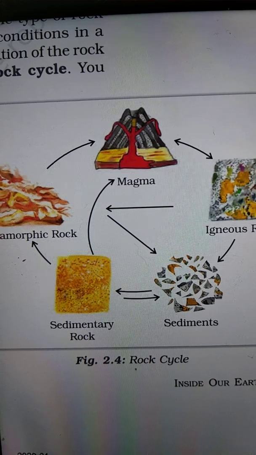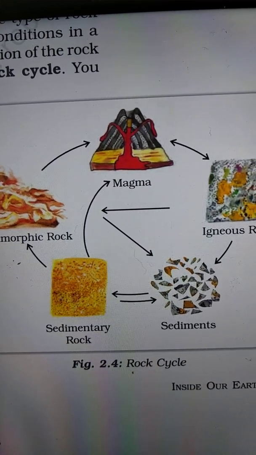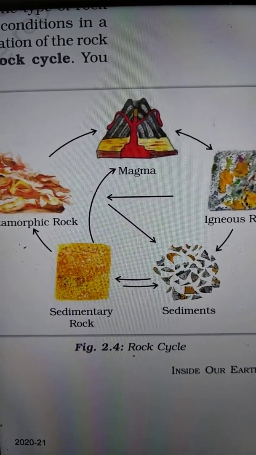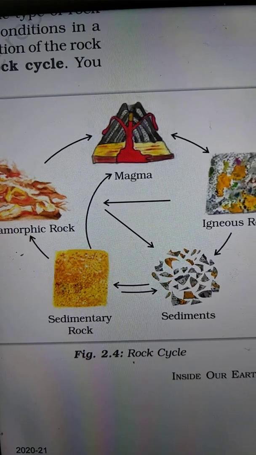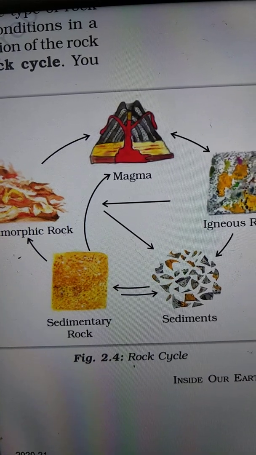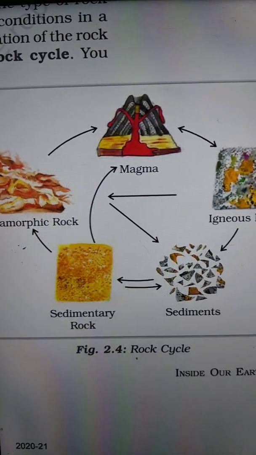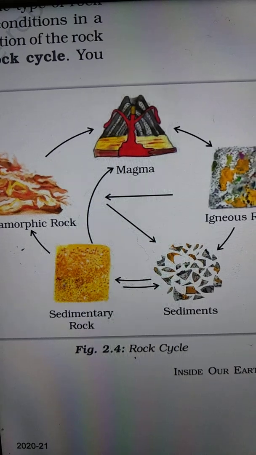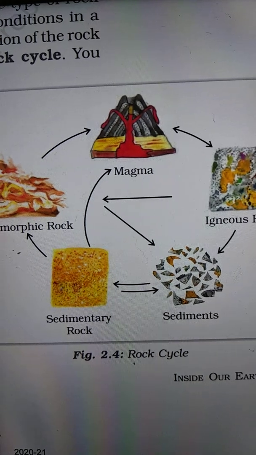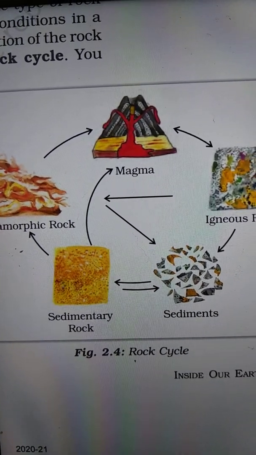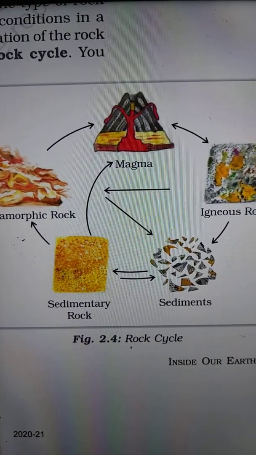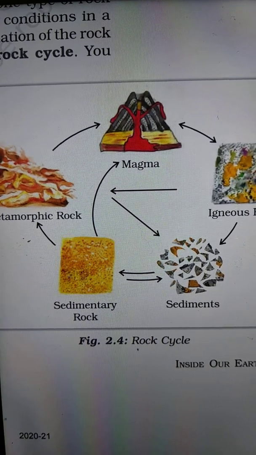They have a very fine grained structure. For example, basalt. The Deccan Plateau is made up of basalt rocks. Sometimes the molten magma cools down deep inside the earth's crust. Solid rocks so formed are called intrusive igneous rocks. Since they cool down slowly, they form large grains. Granite is an example of such a rock. Grinding stones used to prepare paste and powder of spices and grains are made of granite.